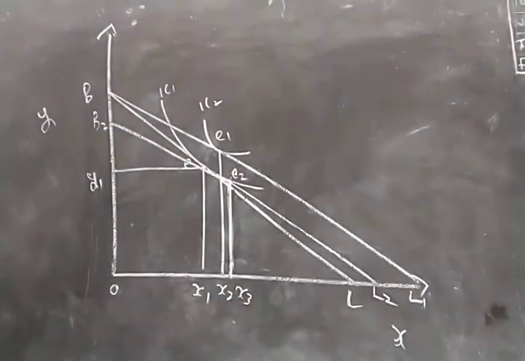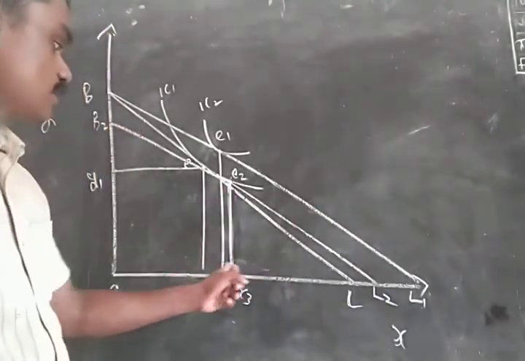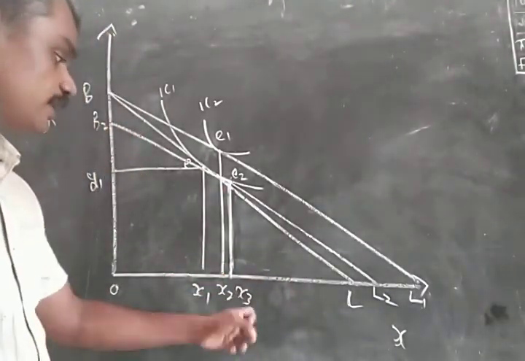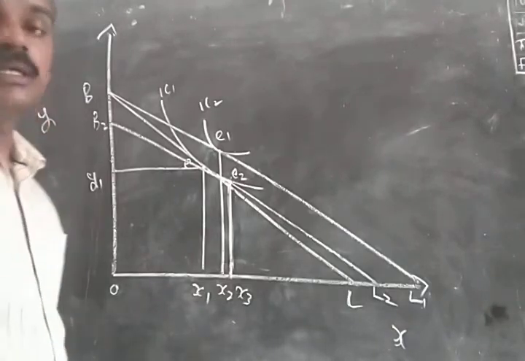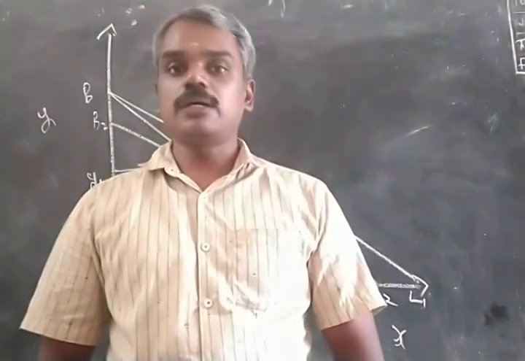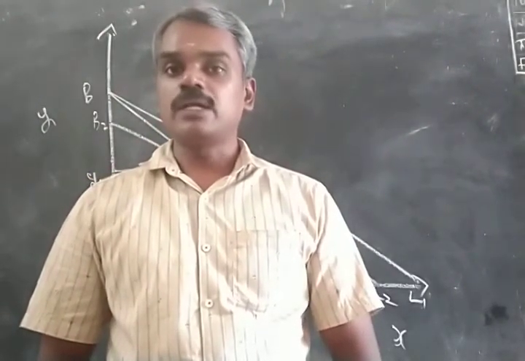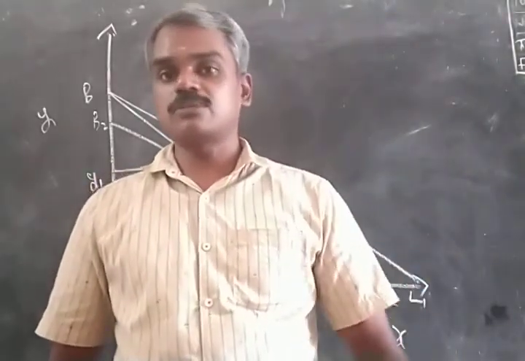And we see here that when real income was reduced, consumption is increasing from X2 to X3. In the earlier case, by shifting the budget line downwards, consumption was seen to fall. That is, when real income was reduced, consumption fell.